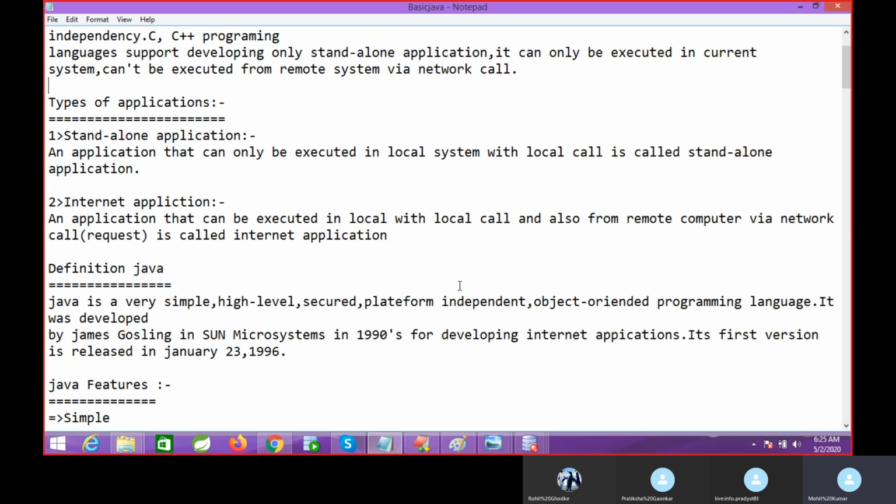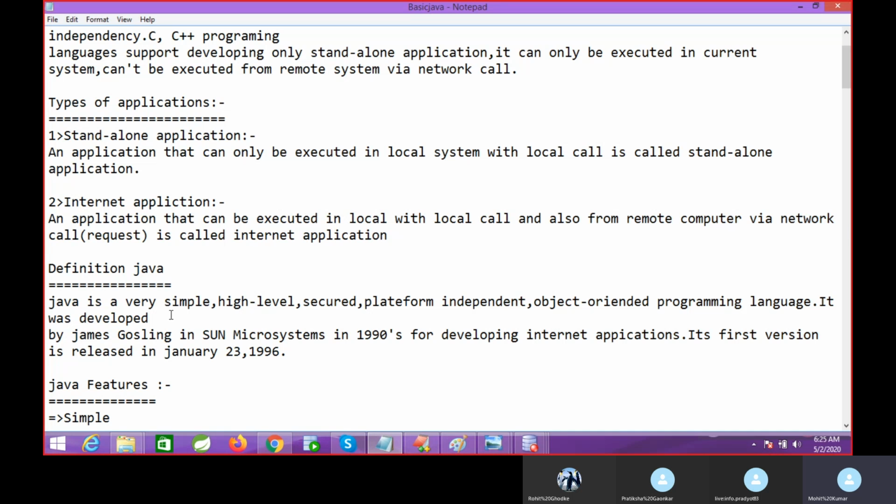But if you develop an application in C or C++ on Windows, it won't work on another OS. A C application developed on Windows will not work on Linux, Mac or Ubuntu. So this is platform independent, and Java is an object-oriented programming language.